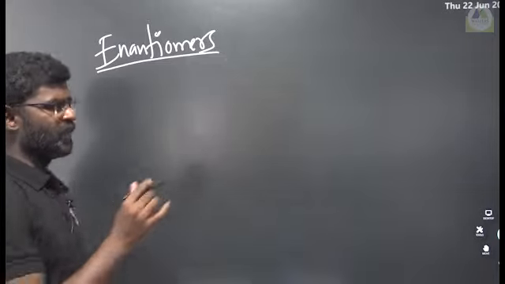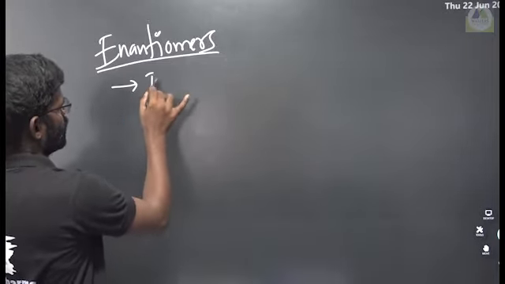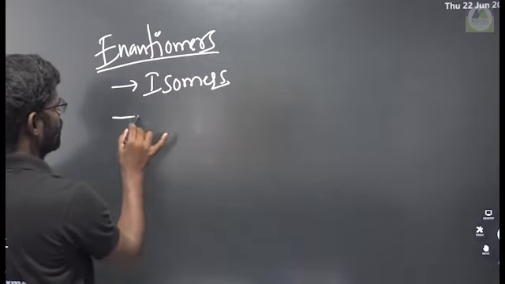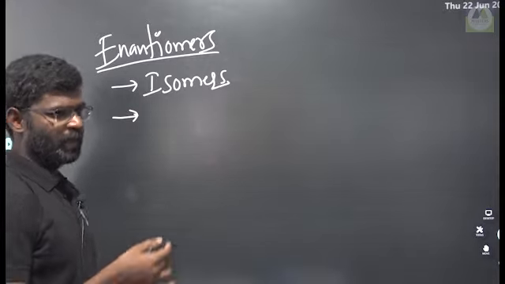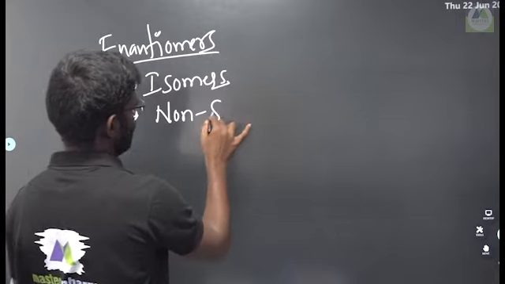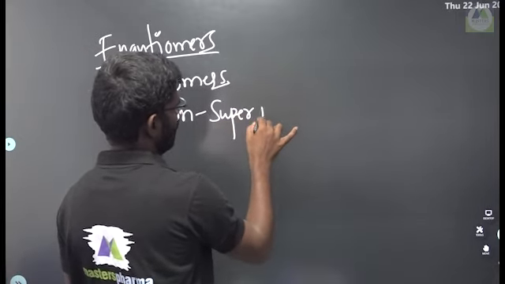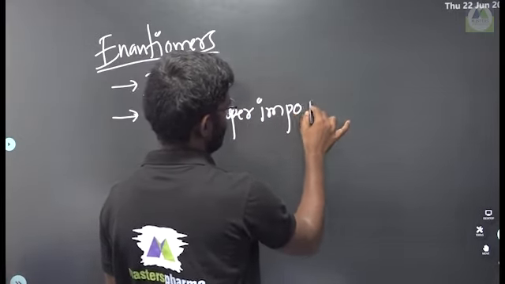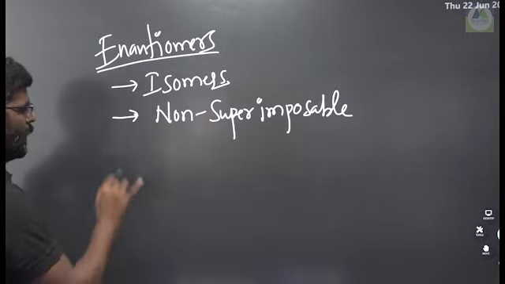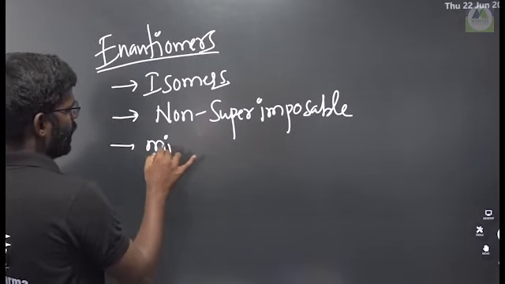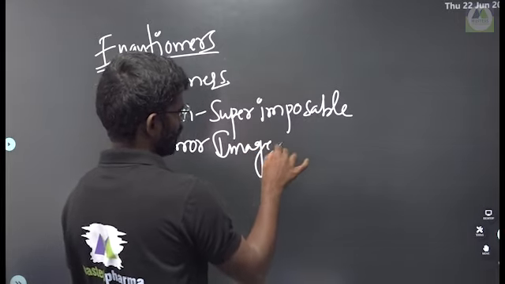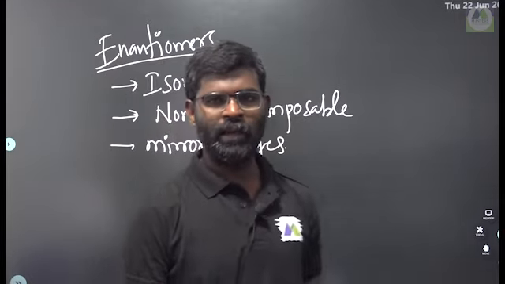Enantiomers are isomers. First thing, these are isomers; this is a very important point. We know the definition already. Next point: they are non-superimposable. And the third point is that these are mirror images, like the left hand and right hand.